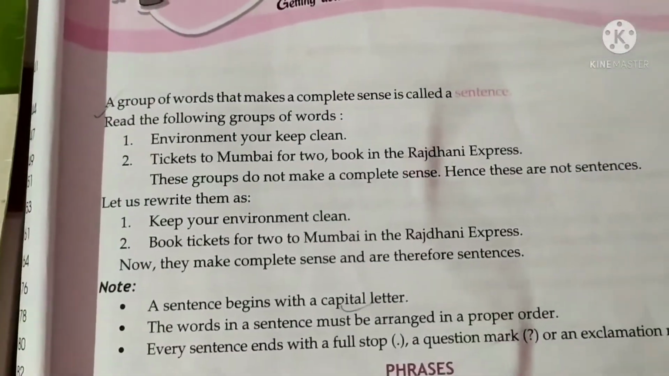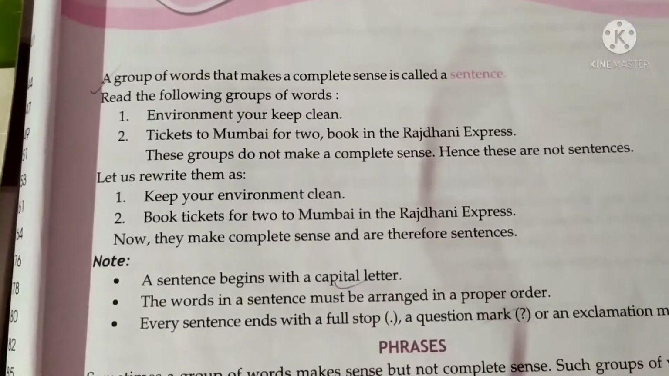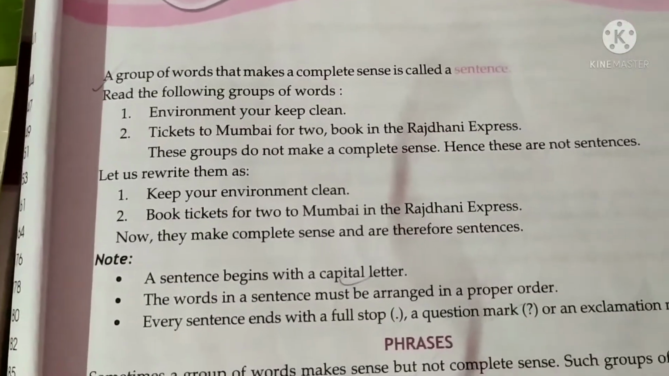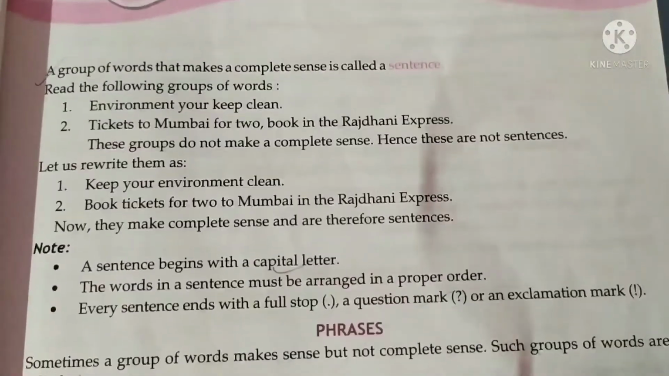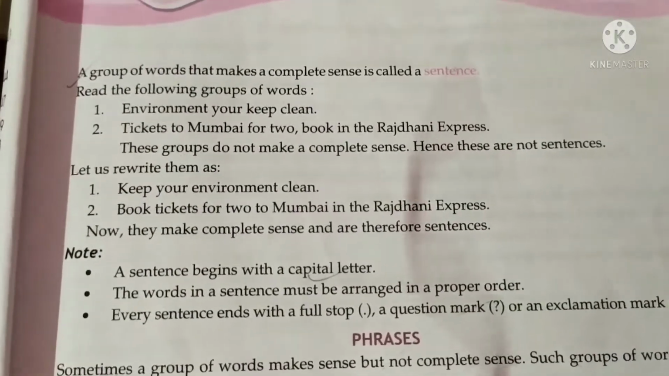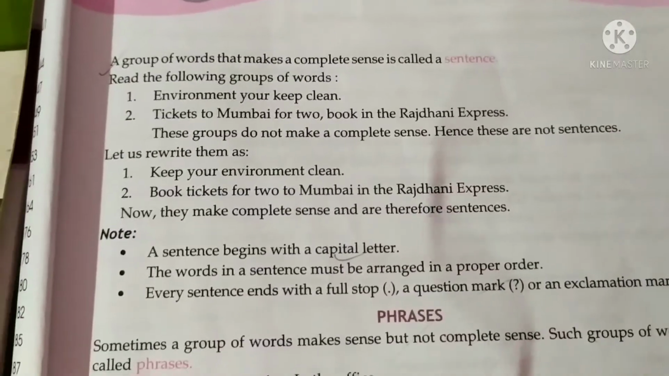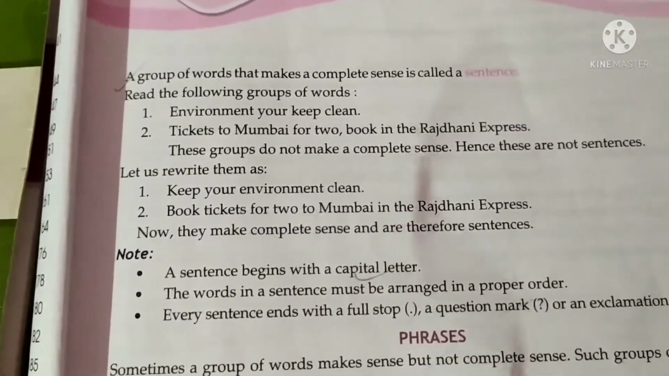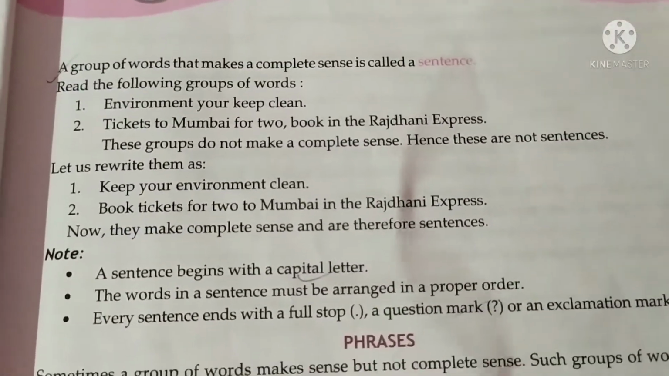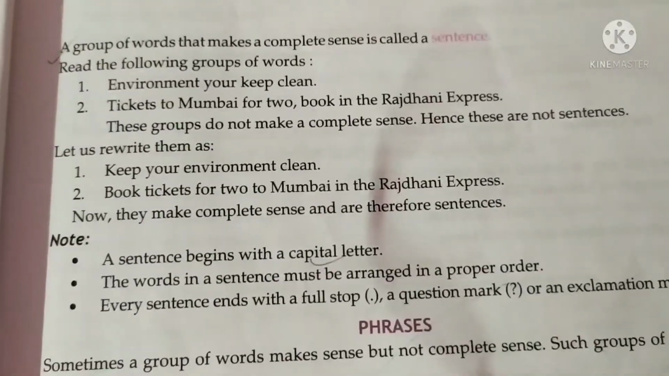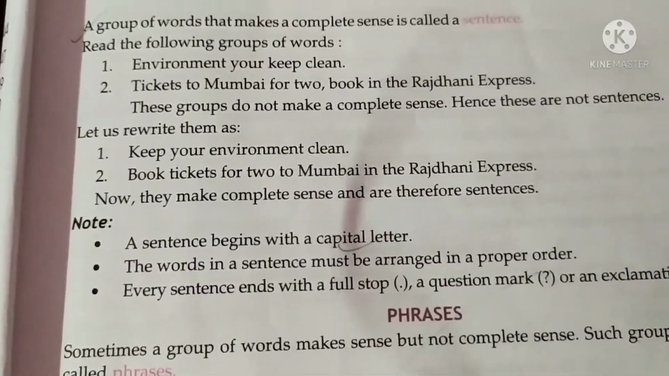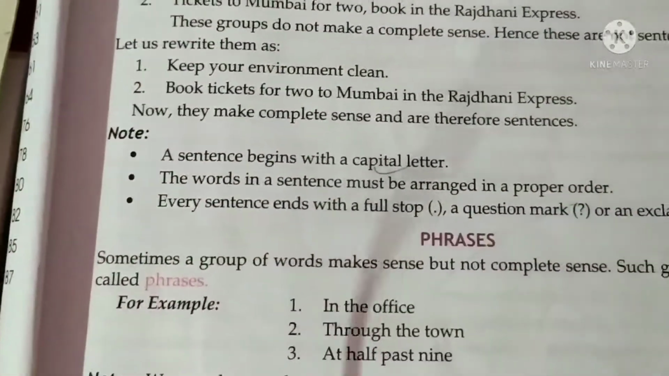A group of words that makes complete sense is called a sentence. This is the definition, and these are the examples and notes also. Suppose you have a question: a group of words that makes complete sense is called what? Four options will be there, and you take the correct answer. If you have read the chapter, you can easily tell the answer. Like, a sentence begins with a dash letter. Which letter will start our sentence? So read these chapters fully.